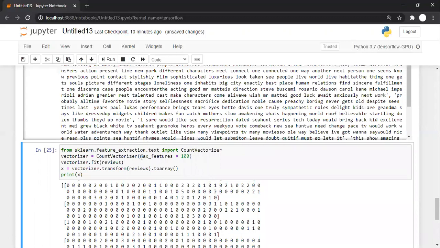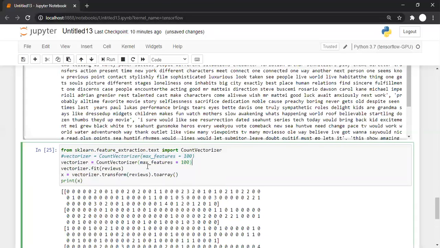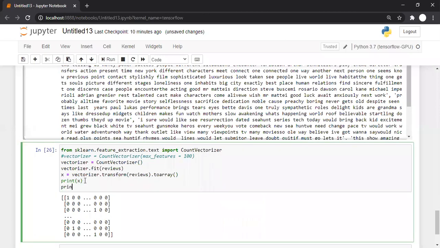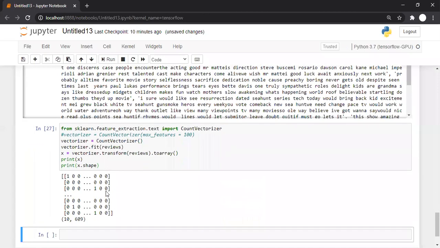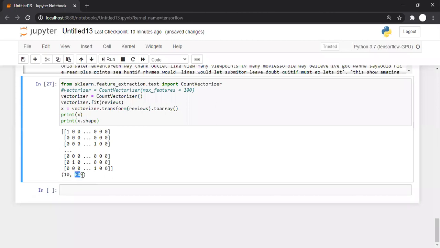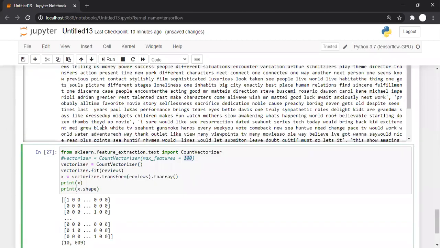So now, let's say I'm commenting this line, and while creating this count vectorizer, I'm not specifying anything. So it's something like this, and let's print the shape of x. X dot shape. It is saying there are 609 unique words, and out of those we were going for the 100 most frequently used words without any issue.